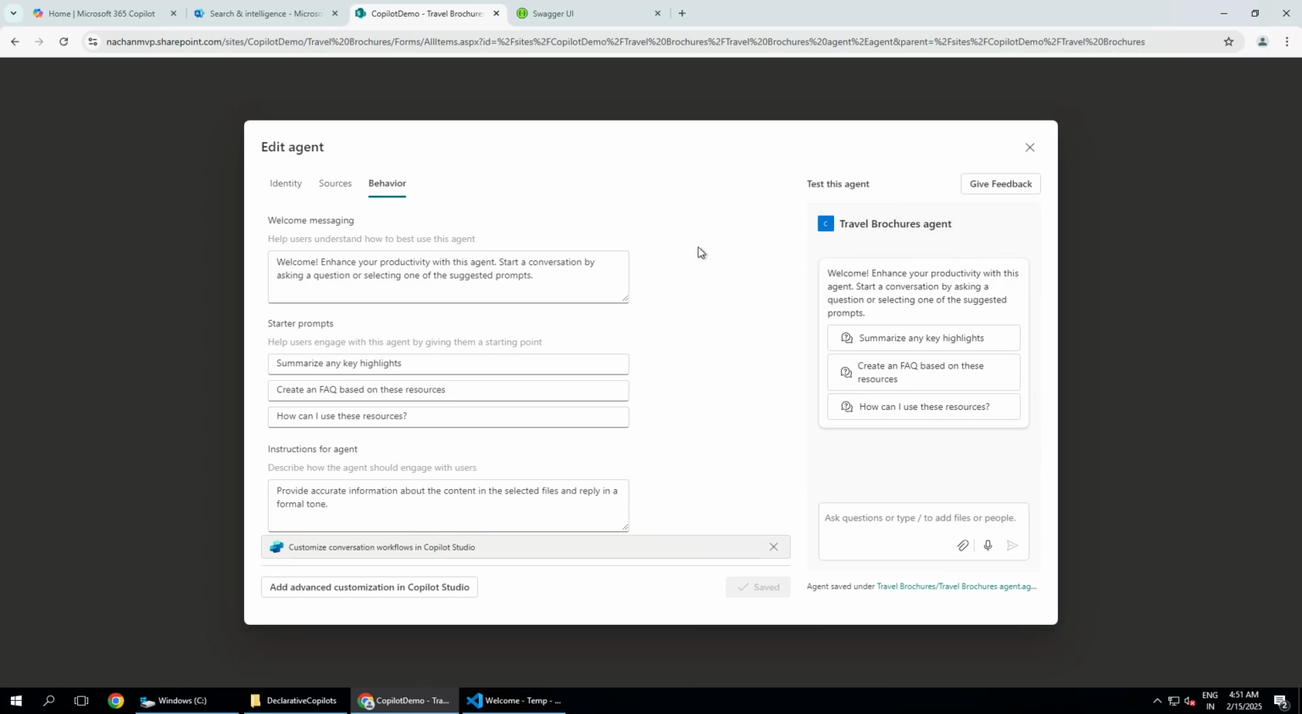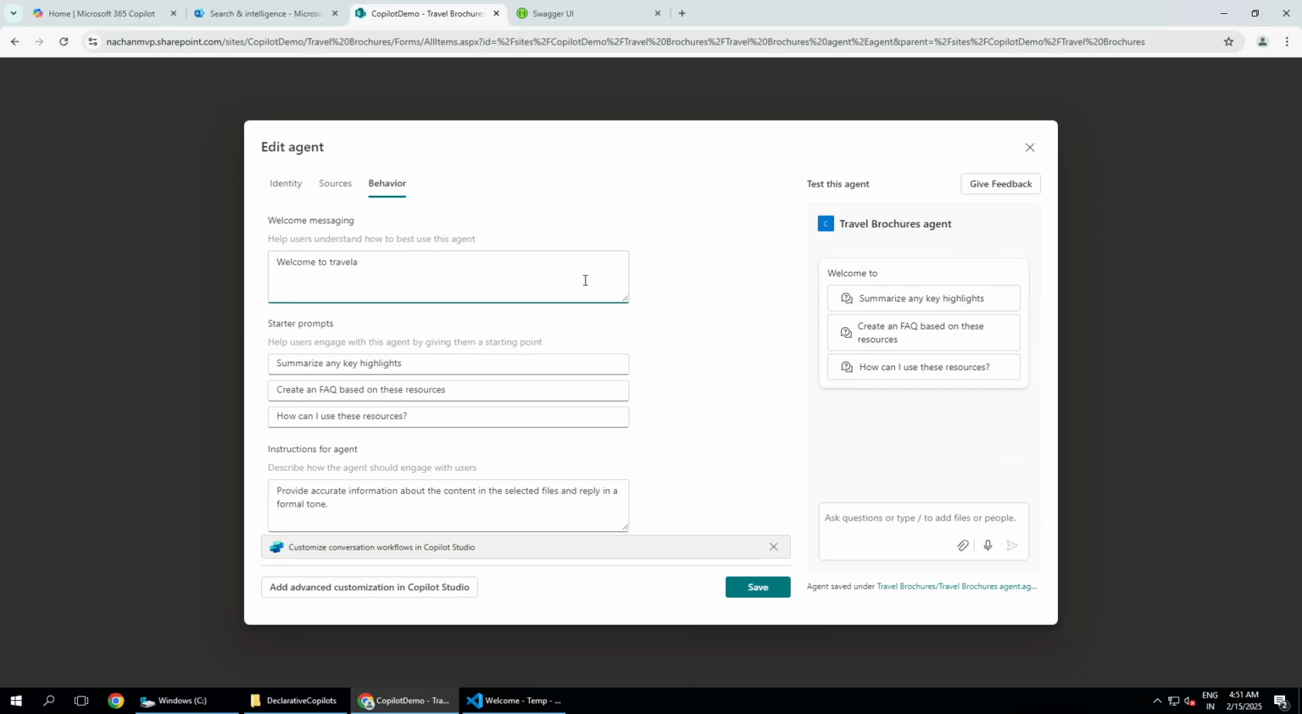The last thing is behavior, like how your agent should behave, how the interaction should be with the end users. So this is the welcome message that you will see here. So let's say, for example, we just call it welcome to travel agent. That's it. So this is the welcome message that your users will see when they open up this agent. Okay, so this is a short message that we have written here.